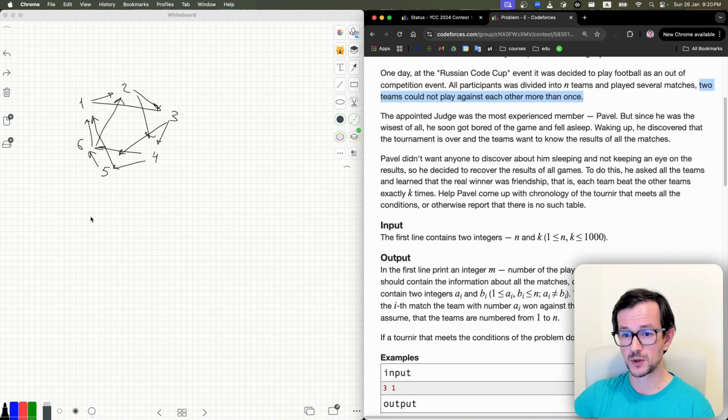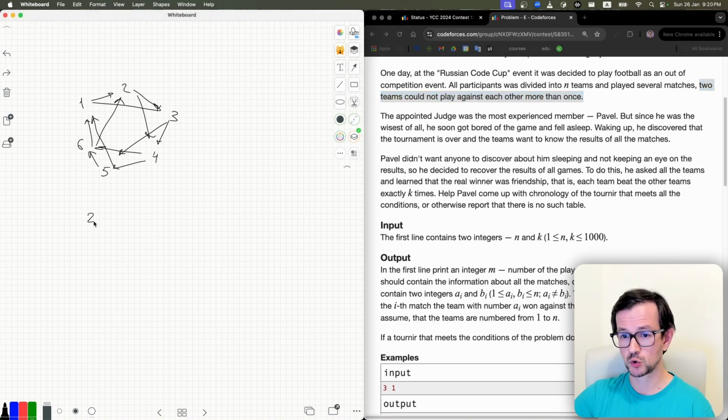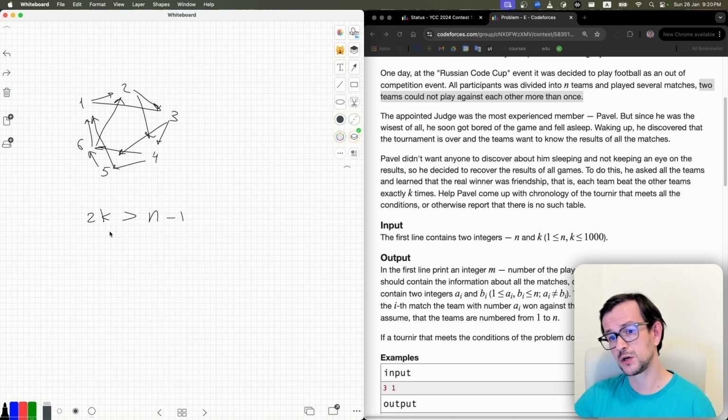So it's impossible when 2k is actually greater than n-1. What you may think about is, is it really impossible? When you see that your solution doesn't work for some cases, you just think, is it really impossible? Why is it impossible? Maybe I'm missing something. And the proof is actually easy.